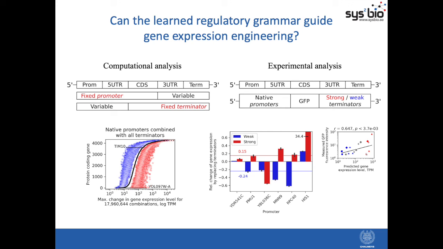So first of all, we see that we have good correlation between our predictions and experimental measurements. And also we show that on average 20% of the gene expression levels can be upregulated or downregulated just by swapping out with these predicted strong or weak terminators. So this shows that we can actually learn the regulatory grammar just from the native genomes and use these models to guide gene expression engineering without the requirement of any synthetic approaches or constructs.